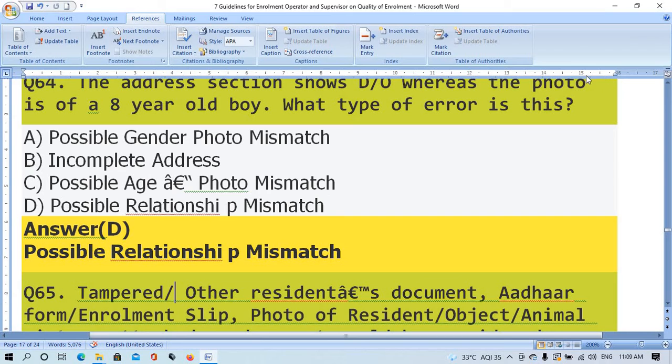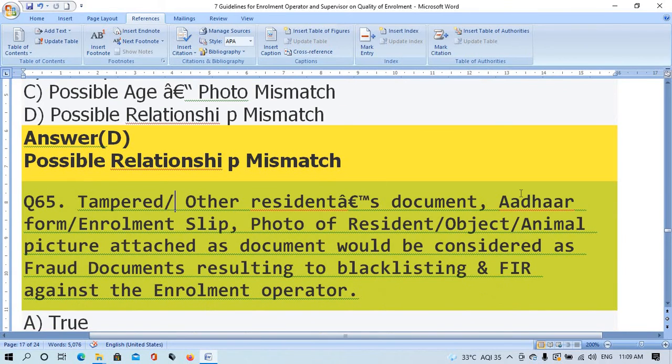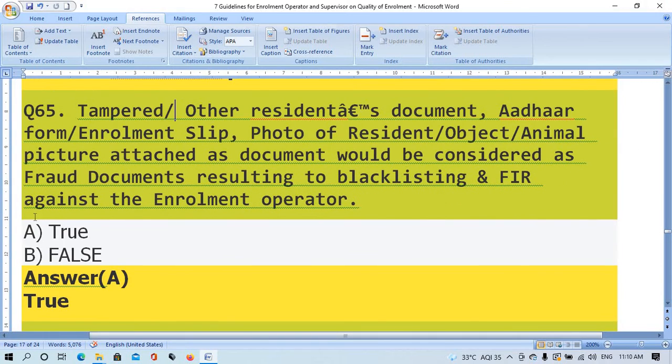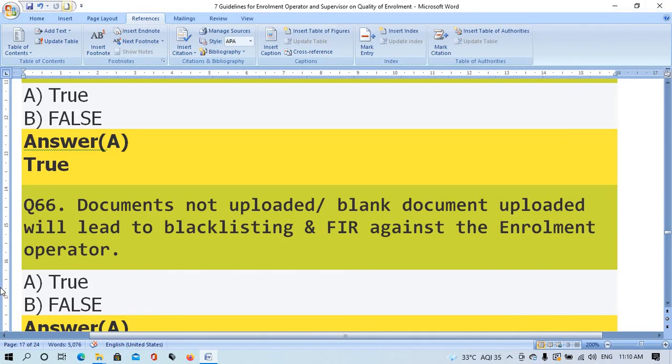Question number 65. Tampered Aadhaar resident document, Aadhaar form, enrollment slip, photo of resident, object, animal picture attached as document would be considered as a fraud document, resulting in blacklisting and FIR against the enrollment operator. Option A true, option B false. The right answer is option A, true.